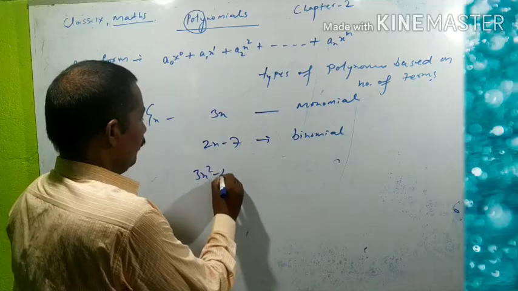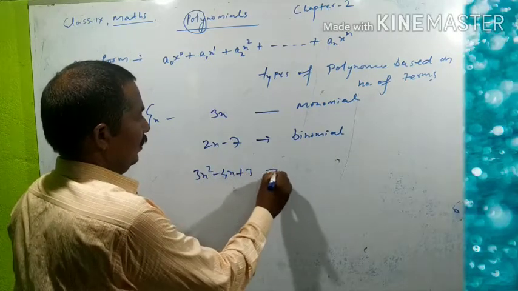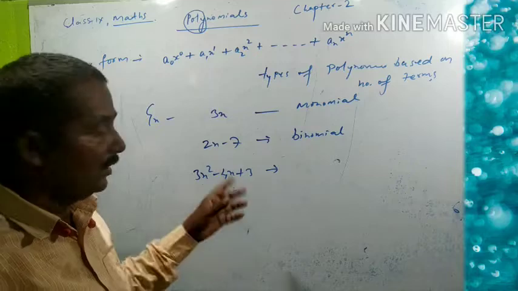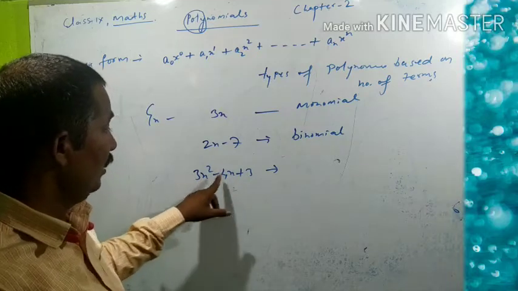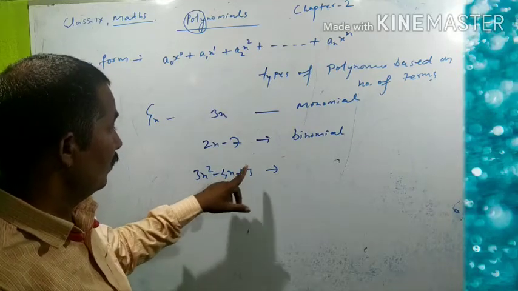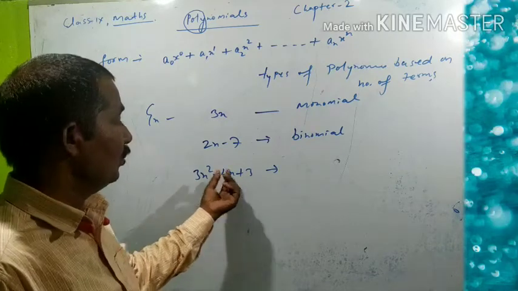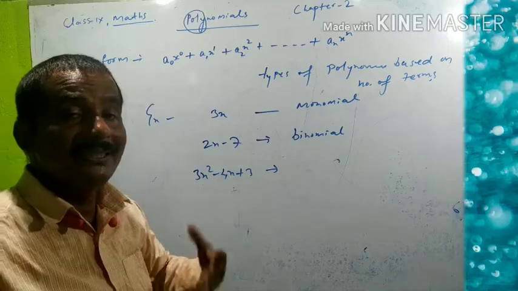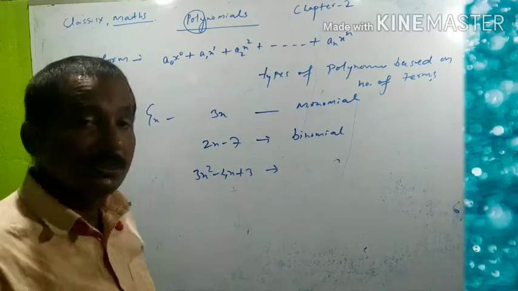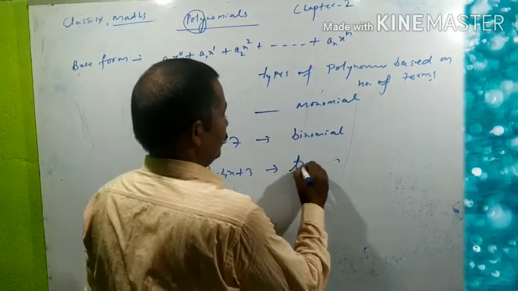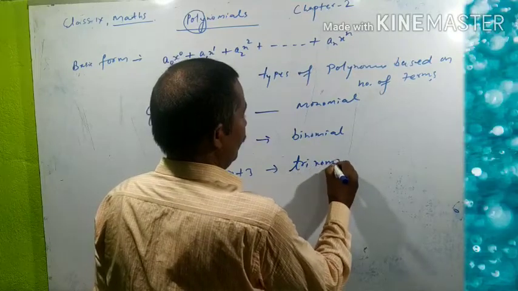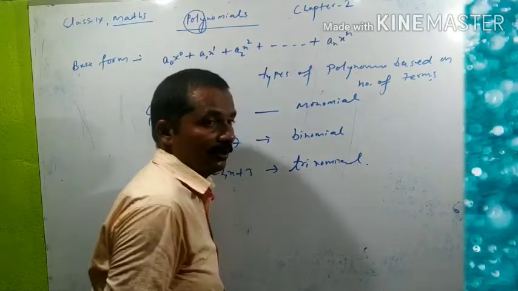3x square minus 4x plus 3. Look here. This polynomial has three terms. 3x square, minus 4x and 3. So this has three terms. So polynomial having three terms is known as trinomial. Trinomial. Like that.